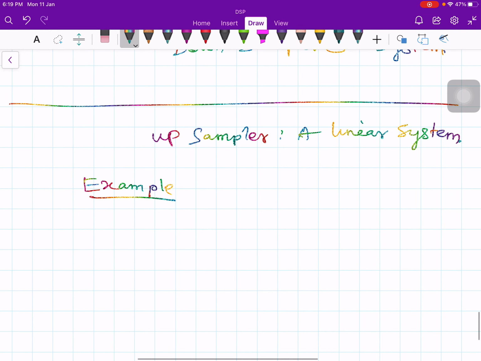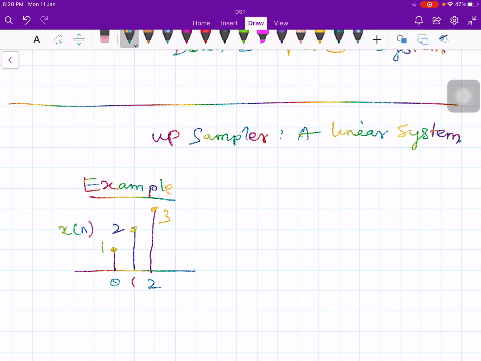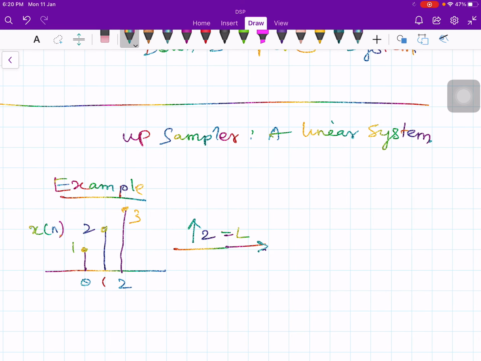Okay, so 1, 2 and 3, 0, 1, 2, 1, 2, 3. Let me call this my x of n. Now upsample by 2 units. So L is equal to 2 here. Now if you do the upsampling, then at 0 it is 1, and then at 1 no value, at 2 it is 2, and at 3 no value.